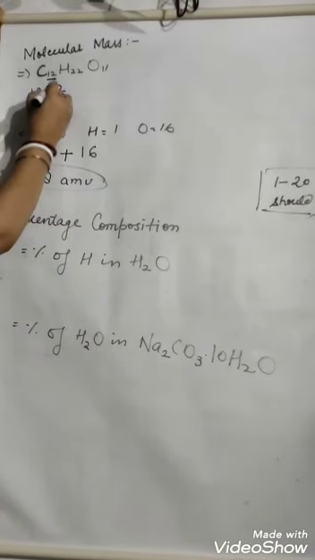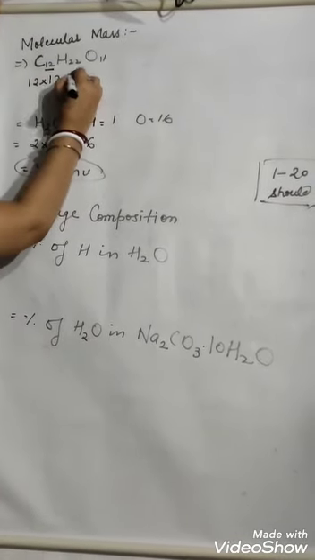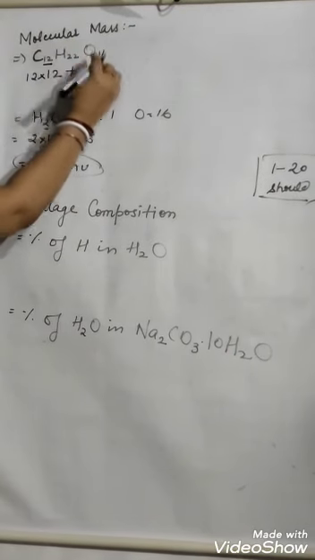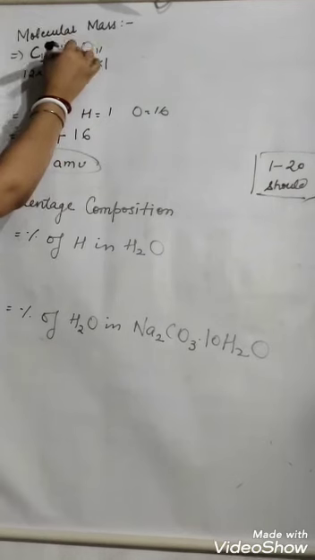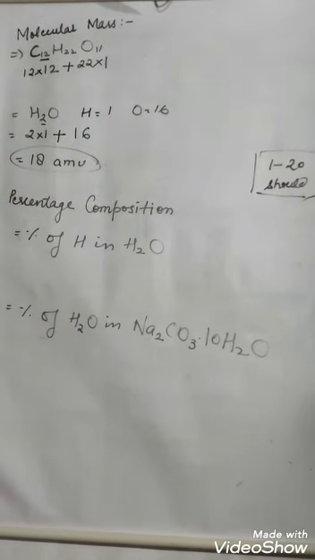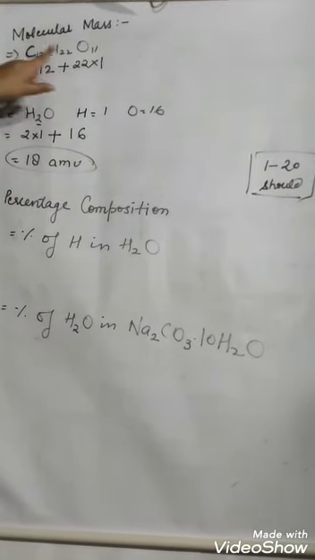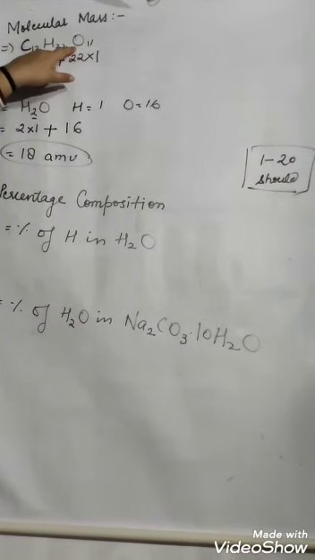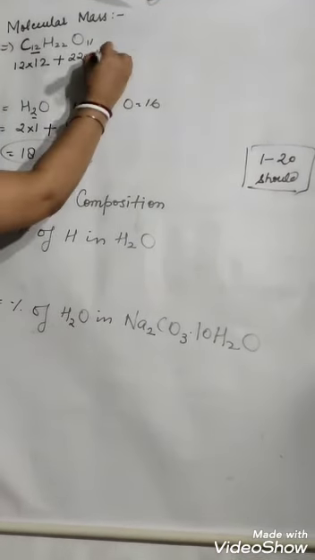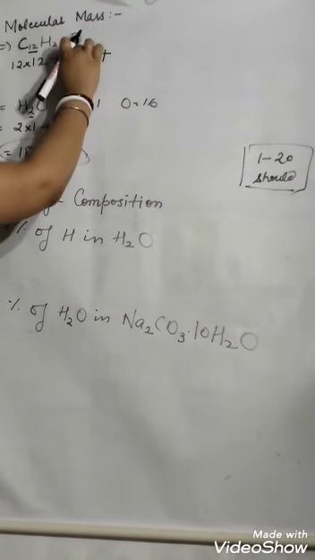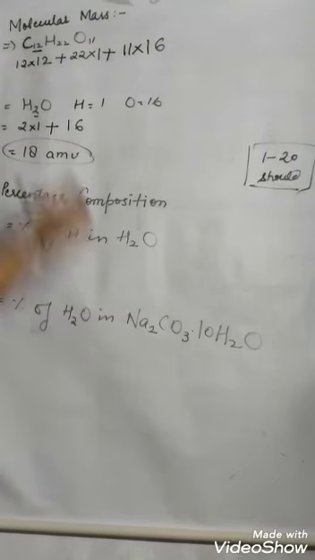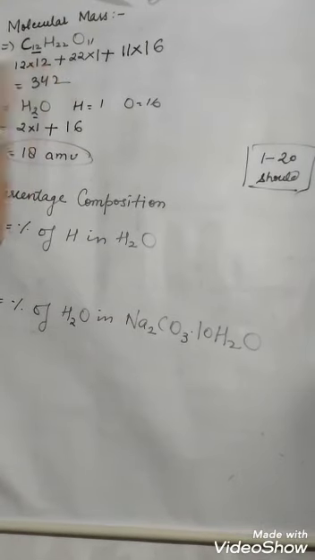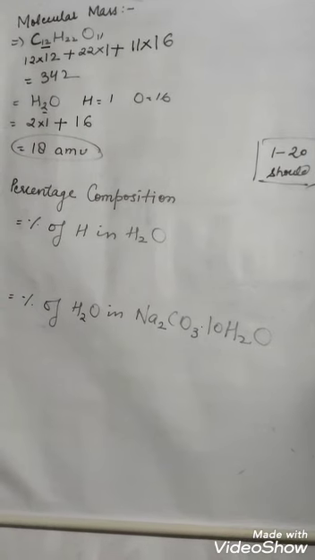Now come here. 12 into 12. Then we add the hydrogen, atomic mass 1, so 22 into 1. It means the number of atoms is multiplied by the atomic mass, and the next atom is added. Then we again add oxygen: 11 atoms, atomic mass 16. When you solve this, it will come to 342. So molecular mass is very easy, not a very tough task.